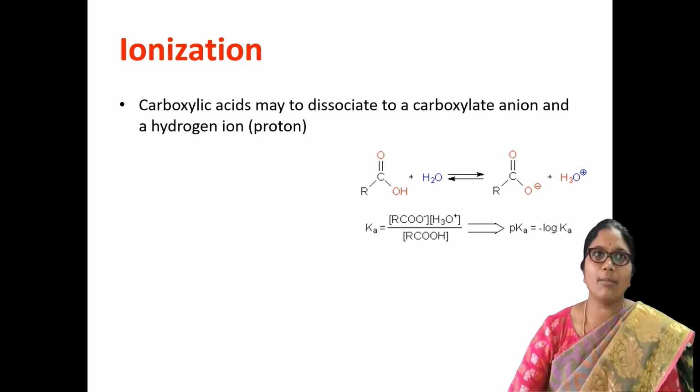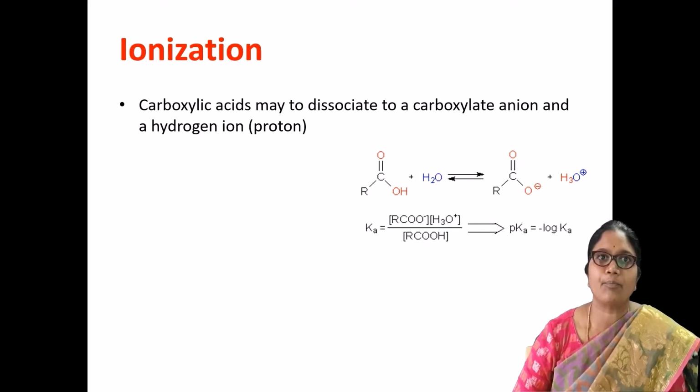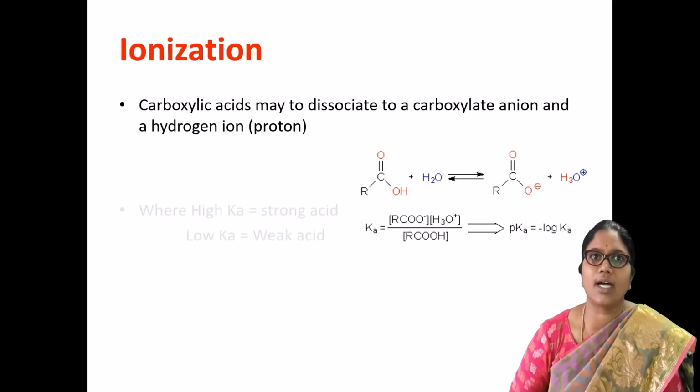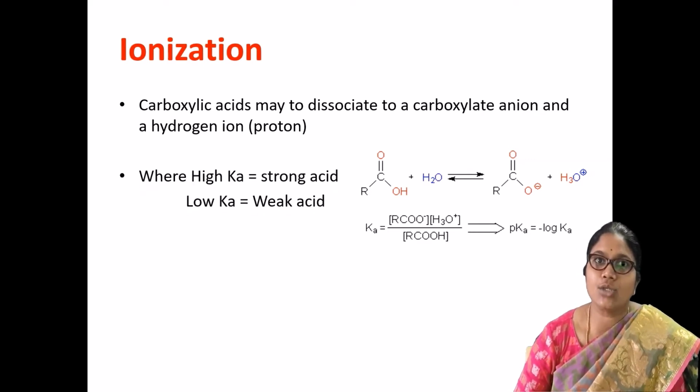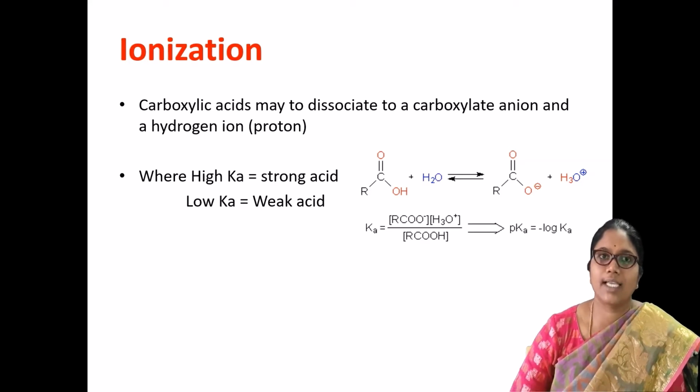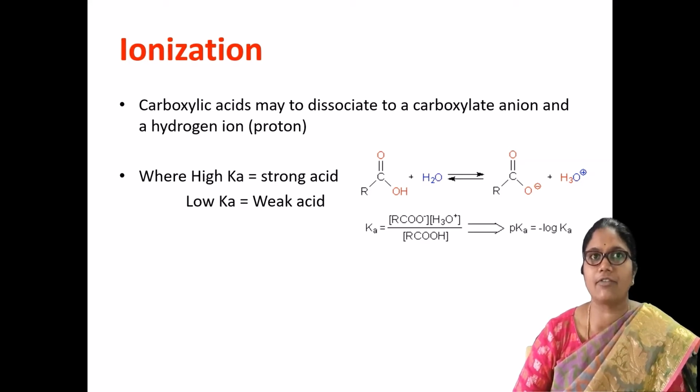When coming to ionization, the acid dissociation constant can be explained by means of a formula I have given here. Ka is the acid dissociation constant, which is equal to the concentration of your carboxylate anion times the concentration of your hydronium ion or proton or hydrogen ion, divided by the concentration of your carboxylic acid.